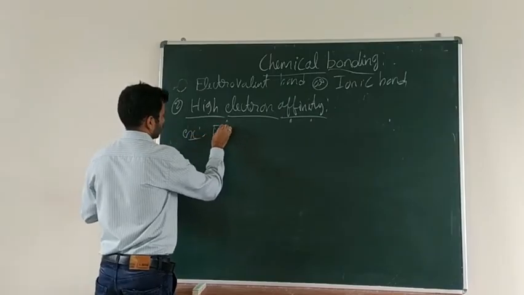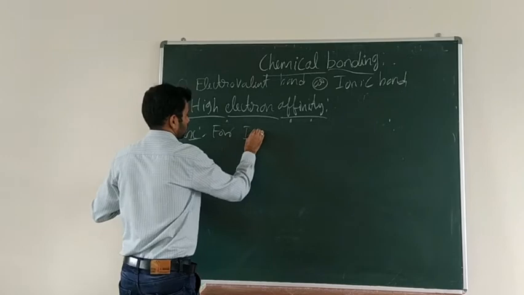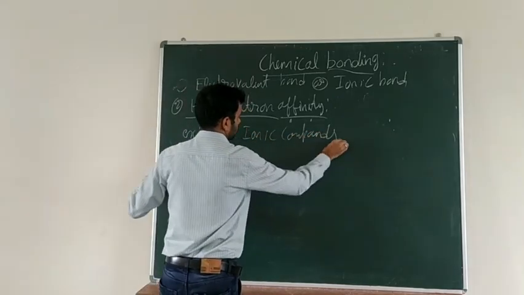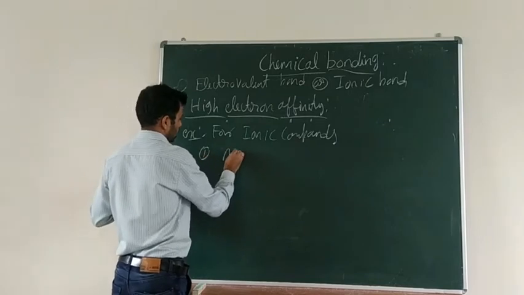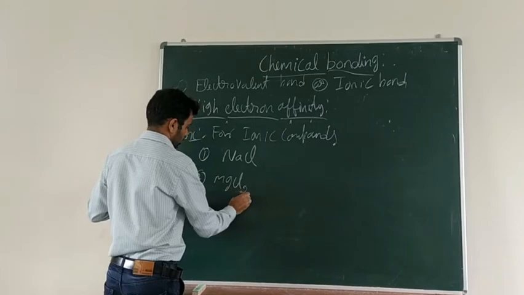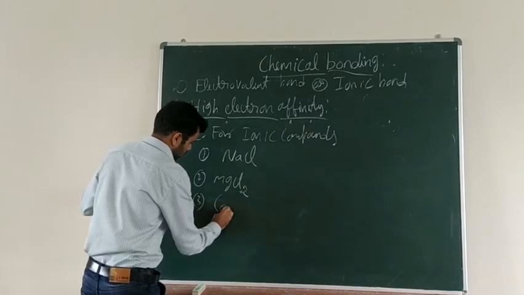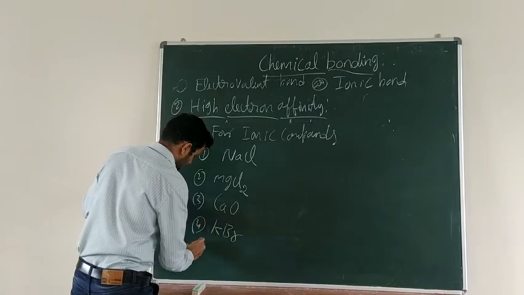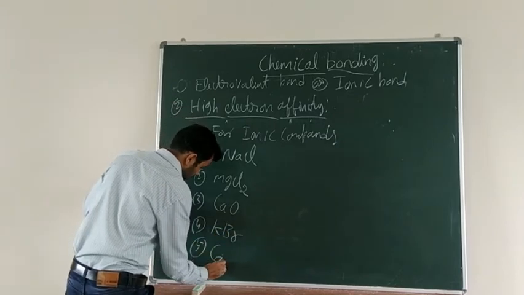Examples for ionic compounds. The first one, sodium chloride, as we know. Second, magnesium chloride. Third one, calcium oxide. Fourth one, potassium bromide. Fifth one, calcium chloride.